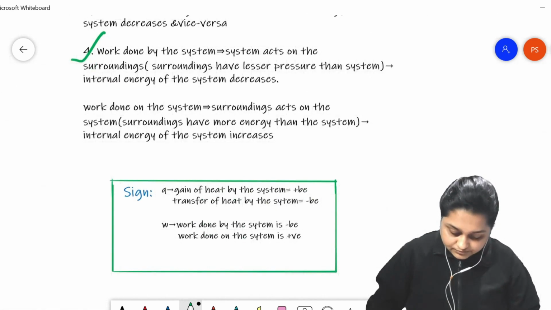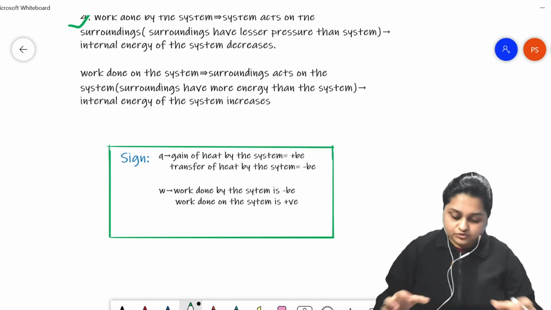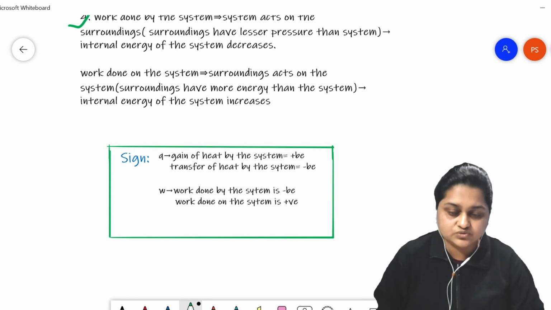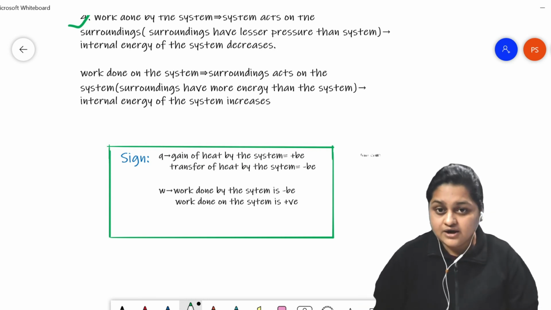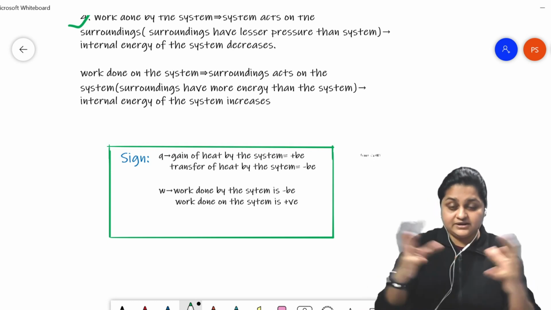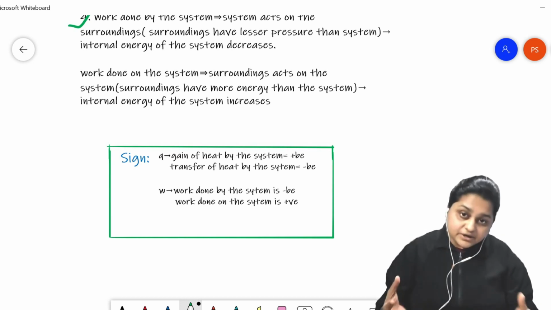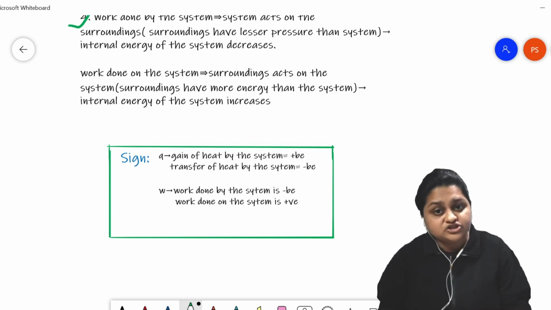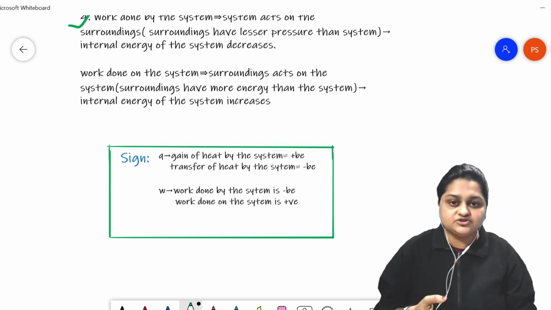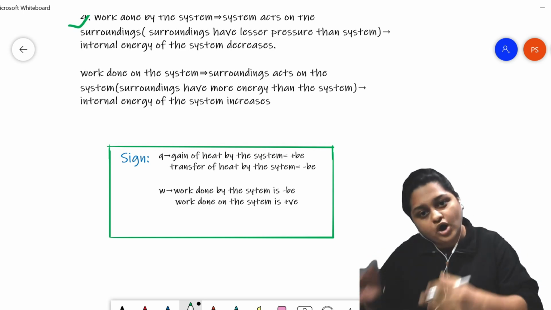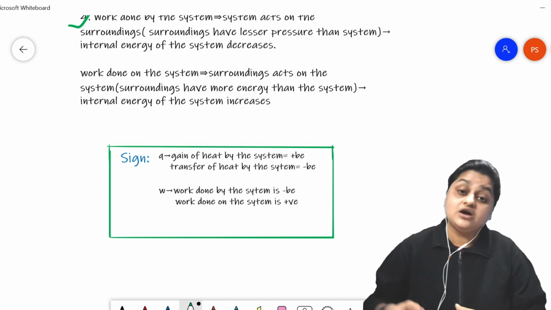Now, these two energy exchanges in these two scenarios can happen simultaneously, meaning a system and its surroundings may have a temperature difference between them and also a pressure difference between them. In that case, heat will be exchanged between the system and the surroundings, and work energy will also be exchanged between the system and the surroundings.